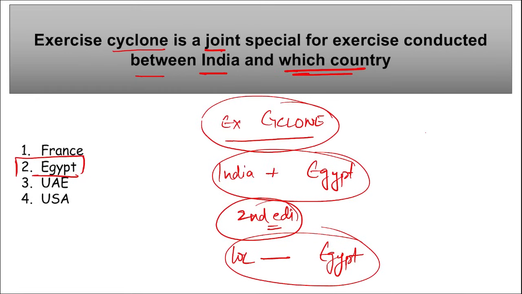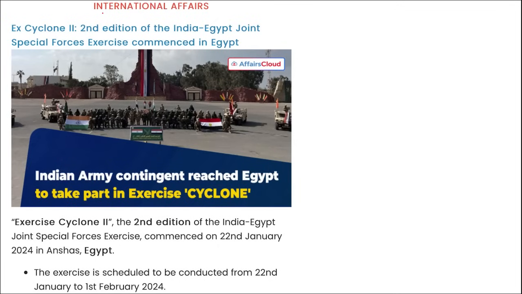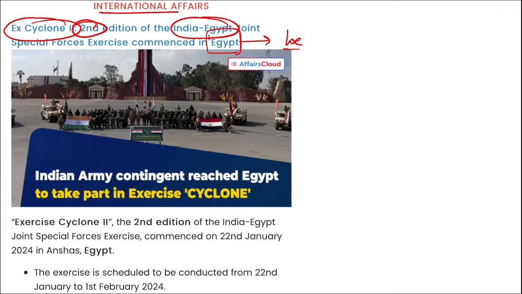In this exercise, from the Indian side, the Parachute Regiment took part. Next, what is the capital of Egypt? Cairo. Next is international affairs. Here you can see Exercise Cyclone, 2nd edition, held between India and Egypt, and the location where it was held is also important. This is the location in Egypt only.